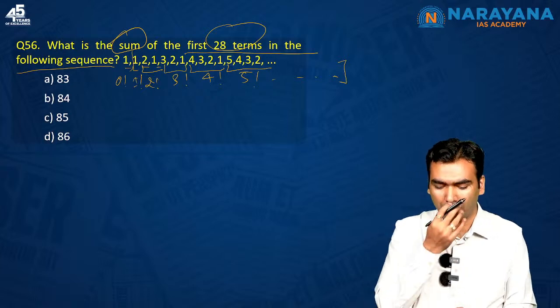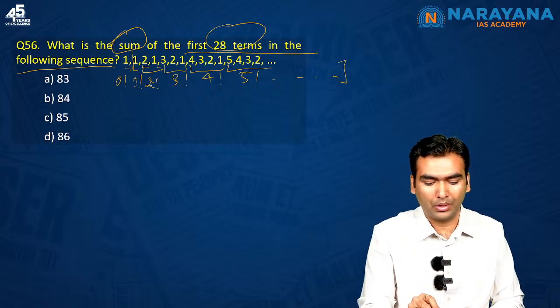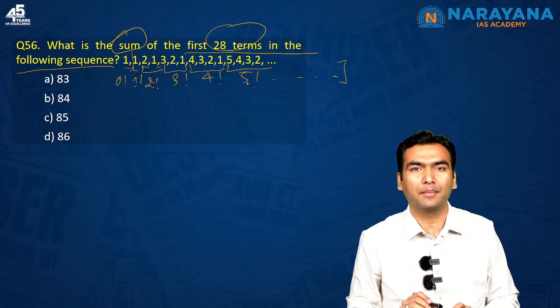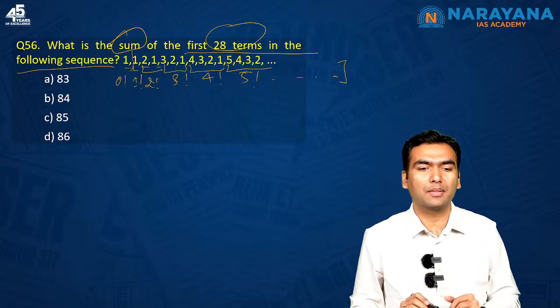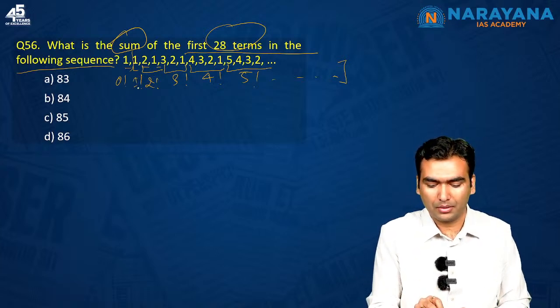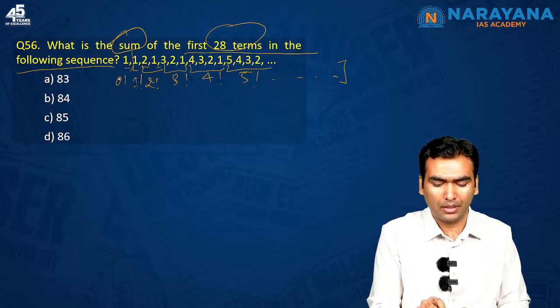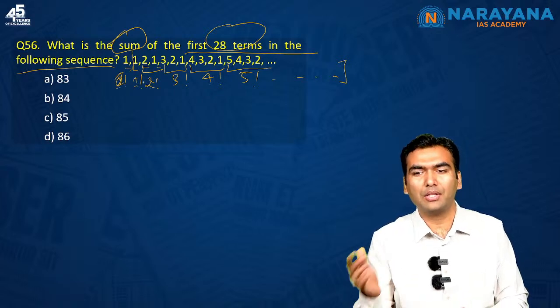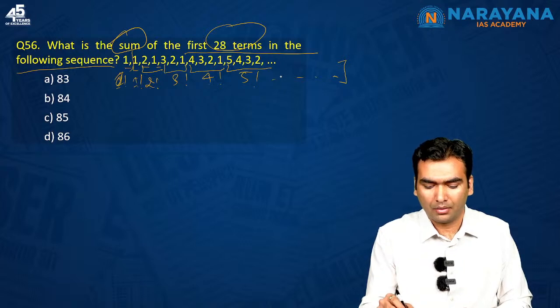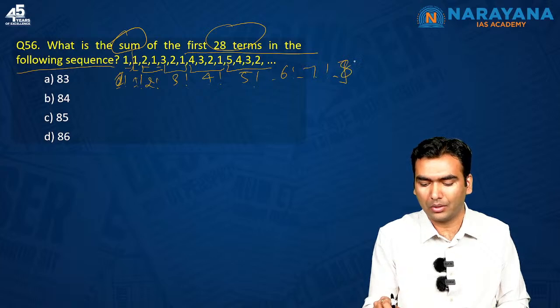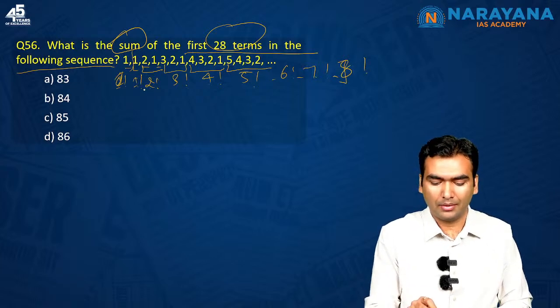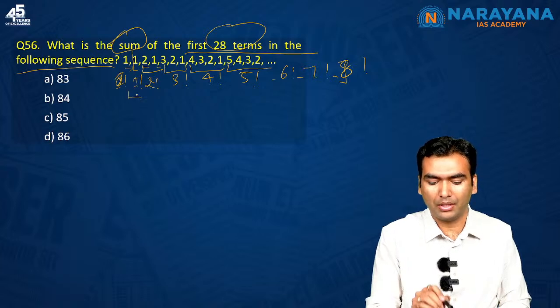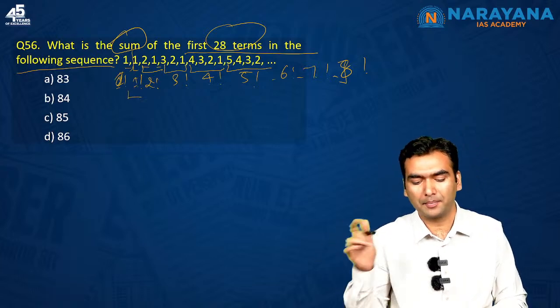So the first and foremost duty of ours is to find out what is going to be the 28th term. The 0, 1, 2, 3, 4, 5 that I have written on the screen represent the number of terms. There are 4 terms in this, 3 terms here, 2 terms here, 1 term here. Here also we have 1 term. So I have to simply do the summation and see where we reach. 6 factorial, 7 factorial will come, 8 factorial will also come. If I start adding from here, I have to look only up till 28.